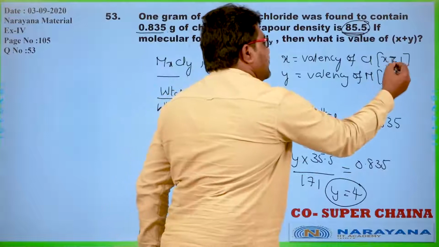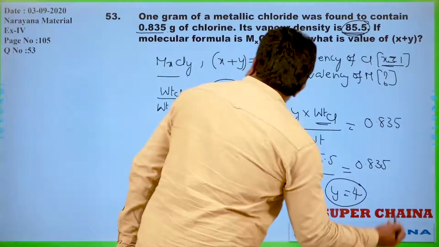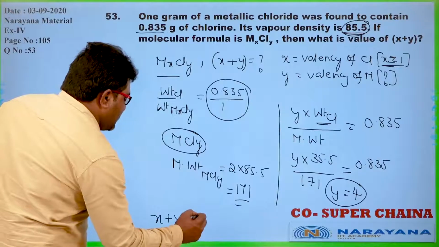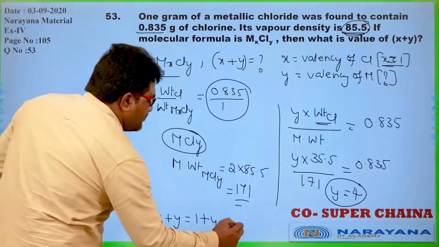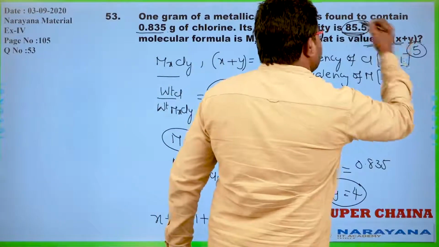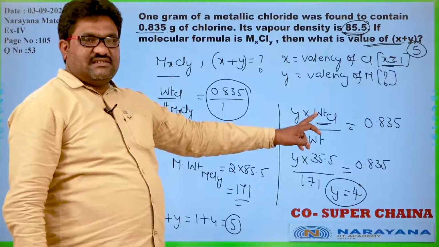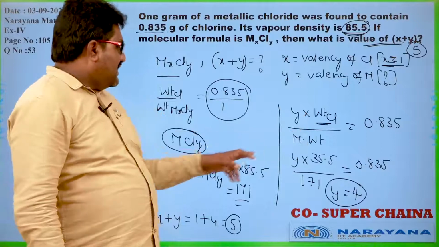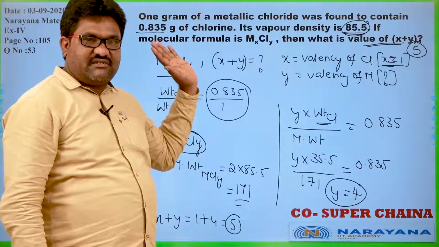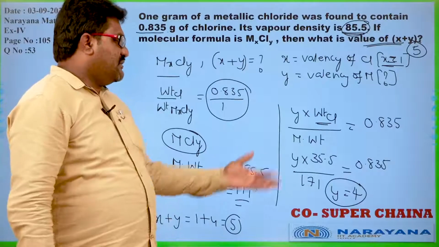And from this we know that x is equal to 1, and y is equal to 4. So what is x plus y? x plus y is nothing but 1 plus 4, that is equal to 5. What is x plus y here? 5. So the weight percentage of chlorine in that compound, in the given data, I calculate exactly, and that should be equal to the total weight percentage of chlorine in the compound. From that I am able to calculate this.